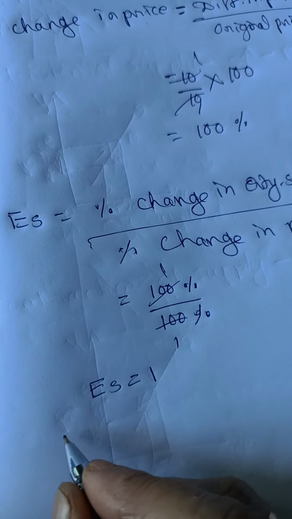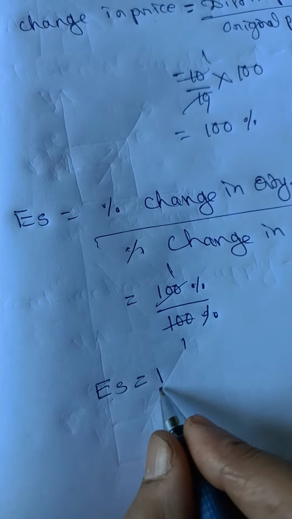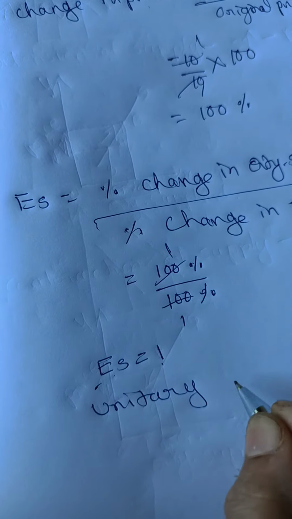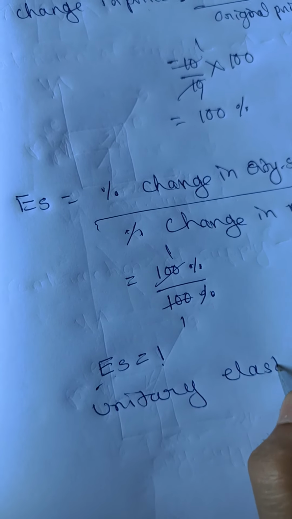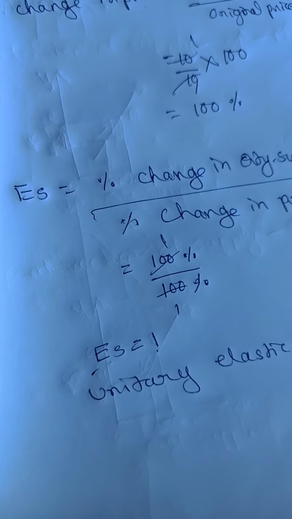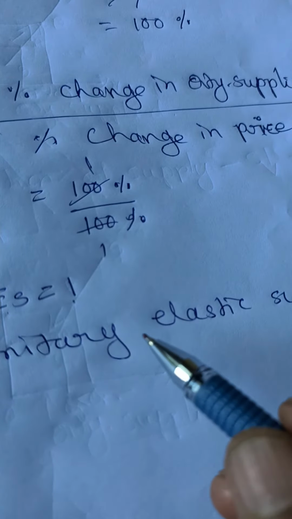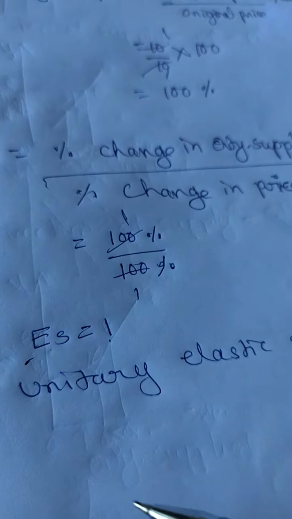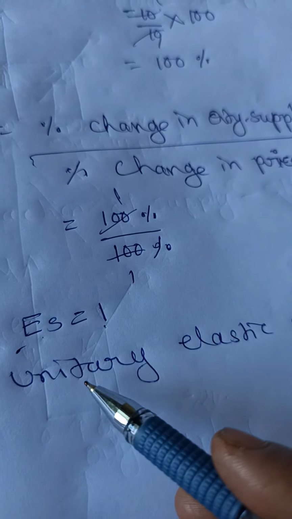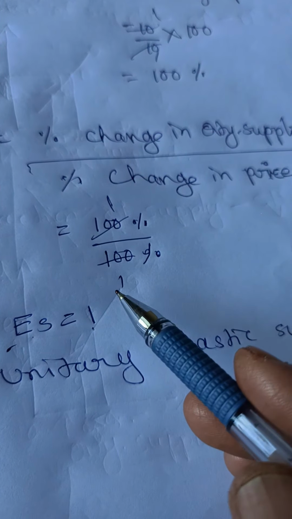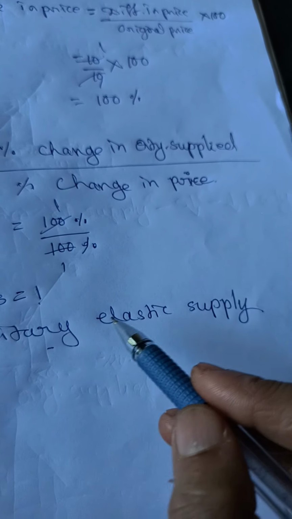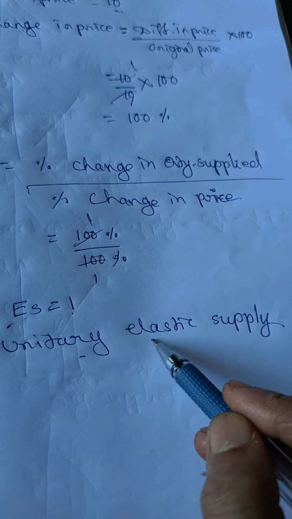So which type of elasticity is this? It is the case of unitary elastic supply. When the answer is 1, you have to write that it is unitary elastic supply. When it is more than 1, greater elastic supply. When it is less than 1, lesser elastic supply. Here the answer is equal to 1, so it is a case of unitary elastic supply.